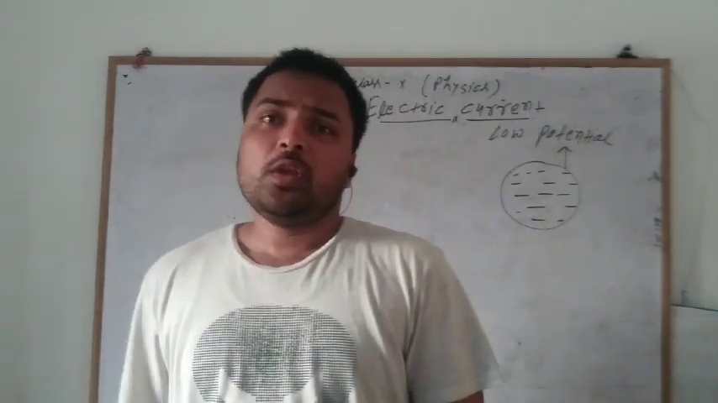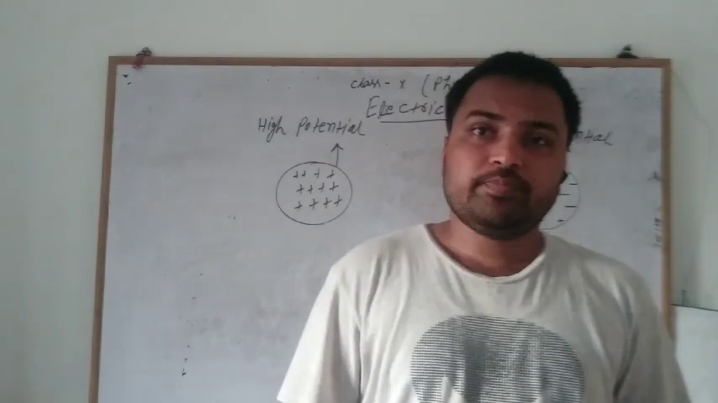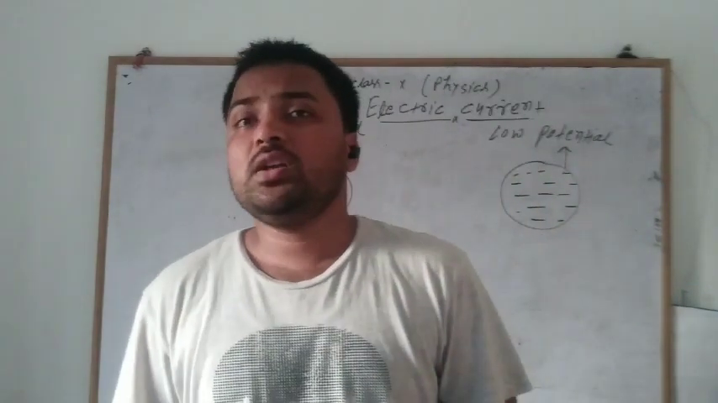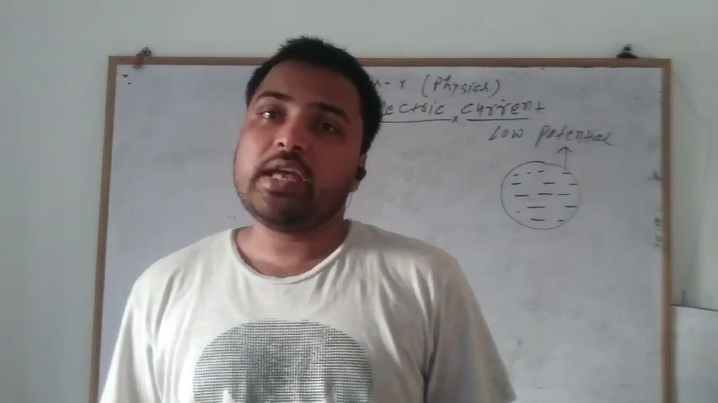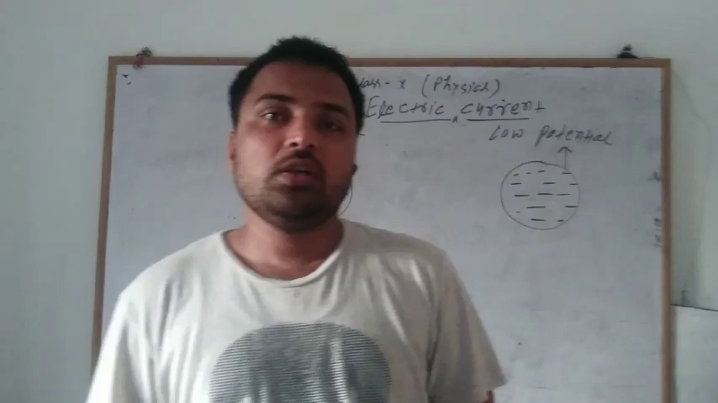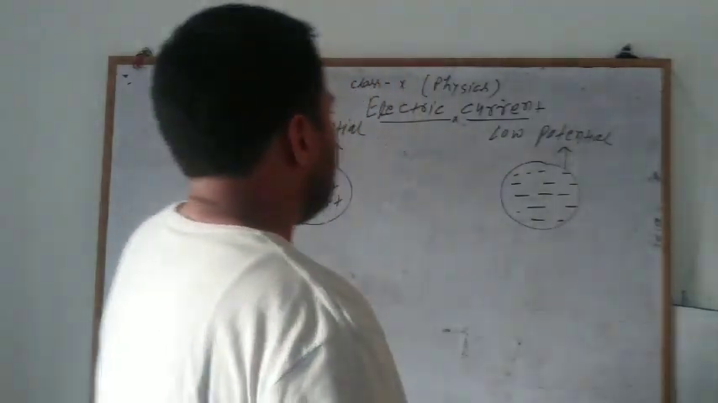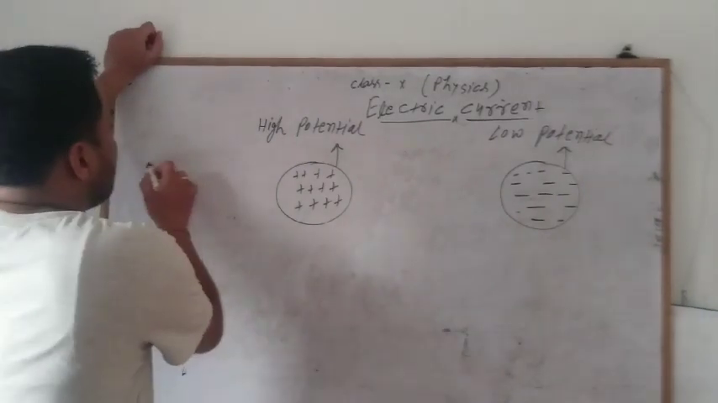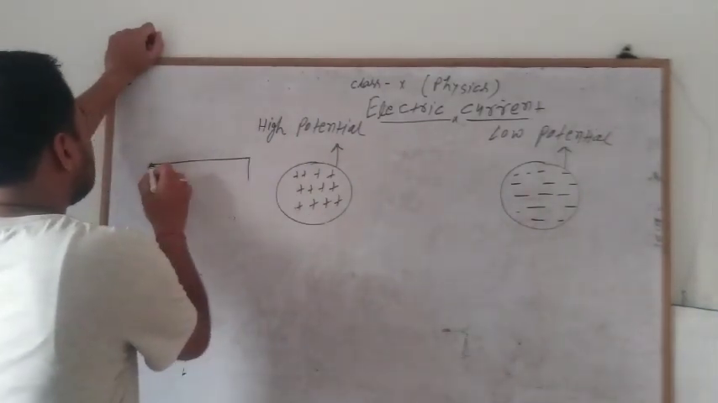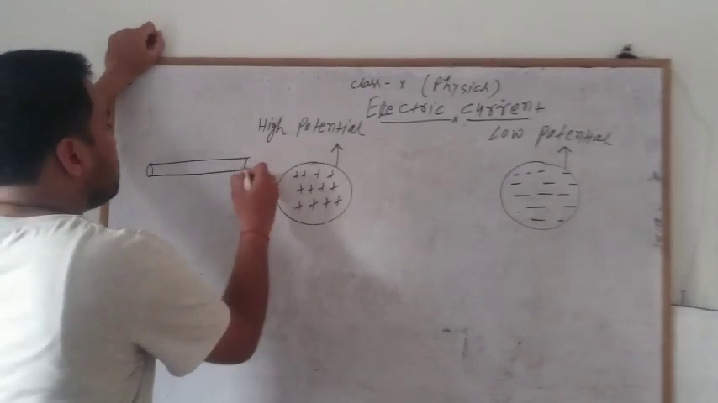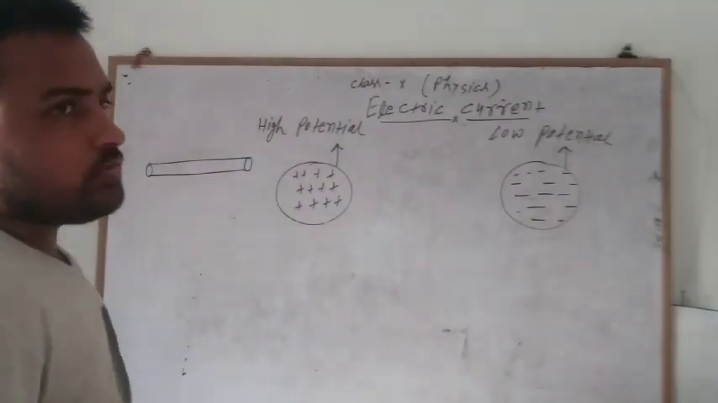Hello student, in this lecture we will discuss the electric current. In previous lectures we discussed the electric potential and electric potential difference, as well as the high potential body and the low potential body. Consider this is a metallic wire.